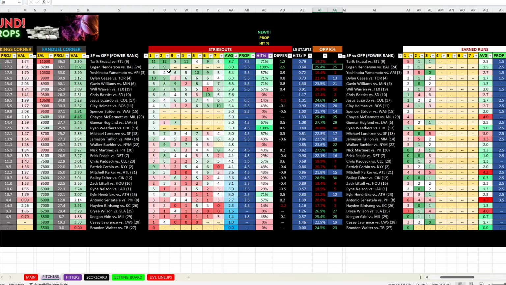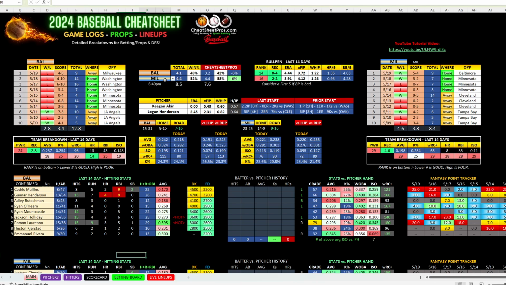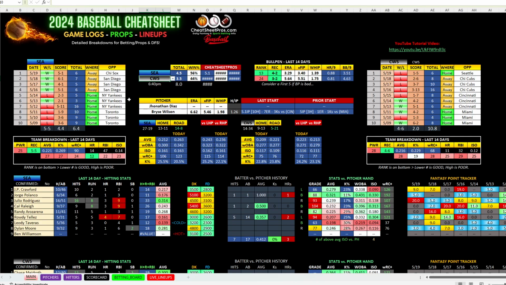Now you can see Skubal, he's doing phenomenal, but he's got a tough matchup. They're only striking out 19% of the time. Logan Henderson is getting a team that's striking out 25.4%, which ranks 25th. So definitely something to keep in mind when you're looking at props. But as far as the side, I don't like it. I do like his K prop, and I do like his pitching out prop because you can get some good alt lines there. This one, we're going to play Seattle -1.5.